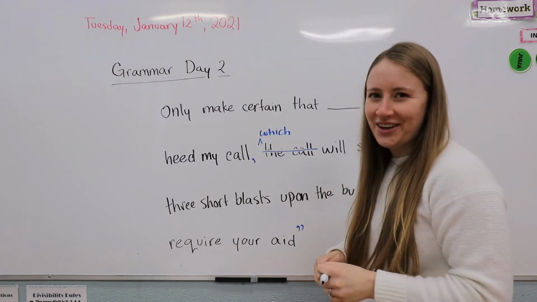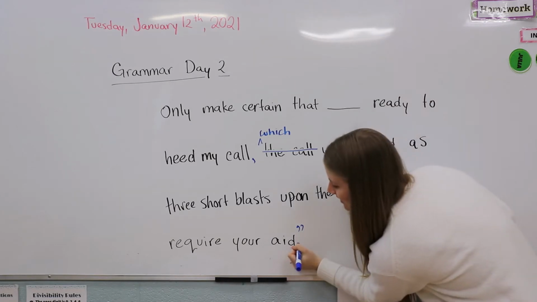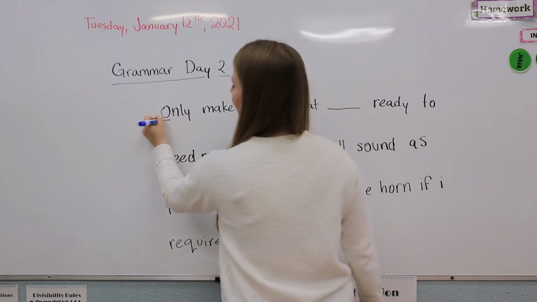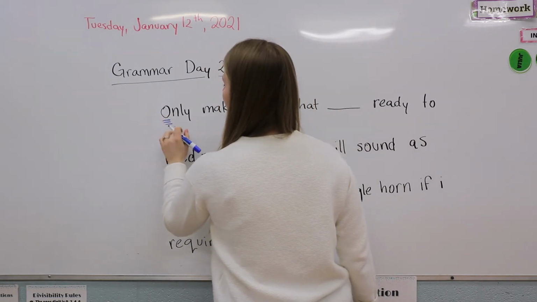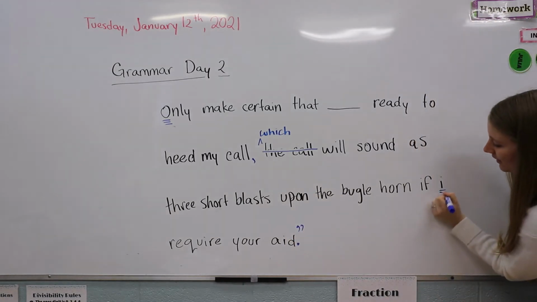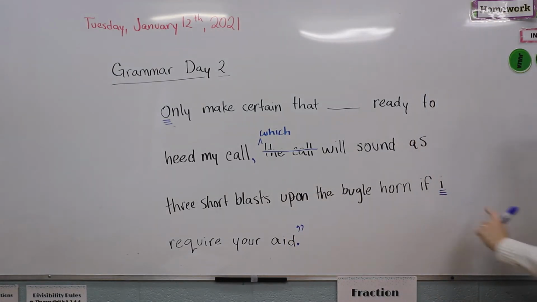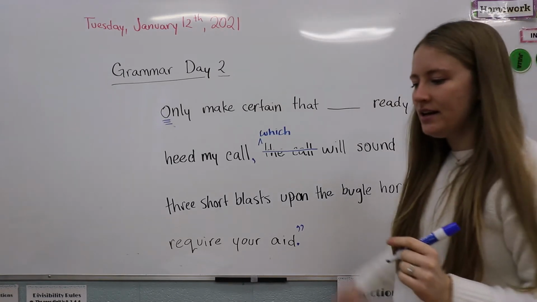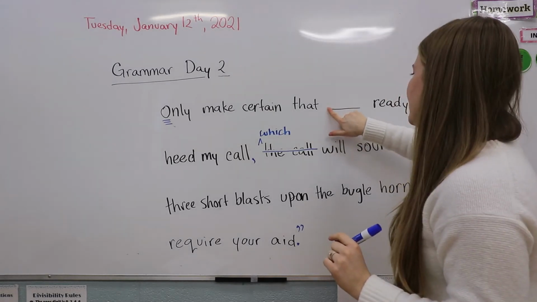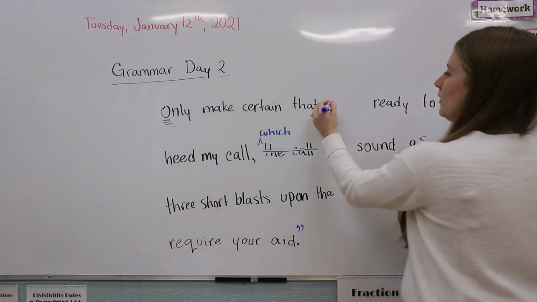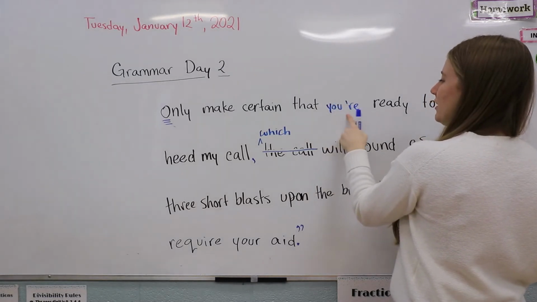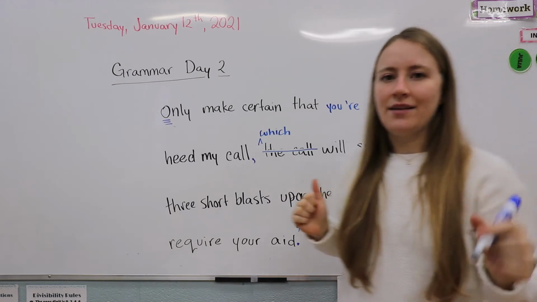All right. So now we're going to get into our corrections because I'm just itching to put this right there. So we've got our period now, and we're going to capitalize the beginning of our sentence. And then there's one more capital that we need. We have a sad little lowercase I here that needs to be capitalized. Okay? So now let's work on this blank. So the correct your is the one that means you are. So your, Y-O-U-'-R-E. Okay, that's going to be our your.